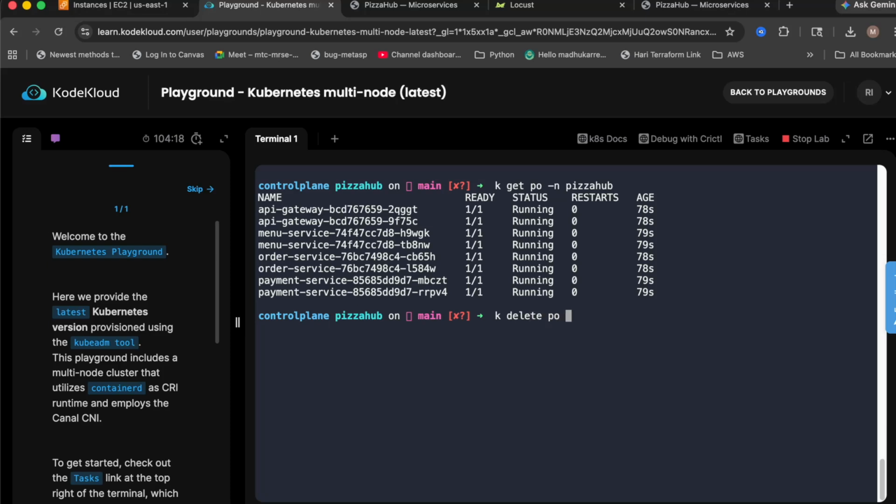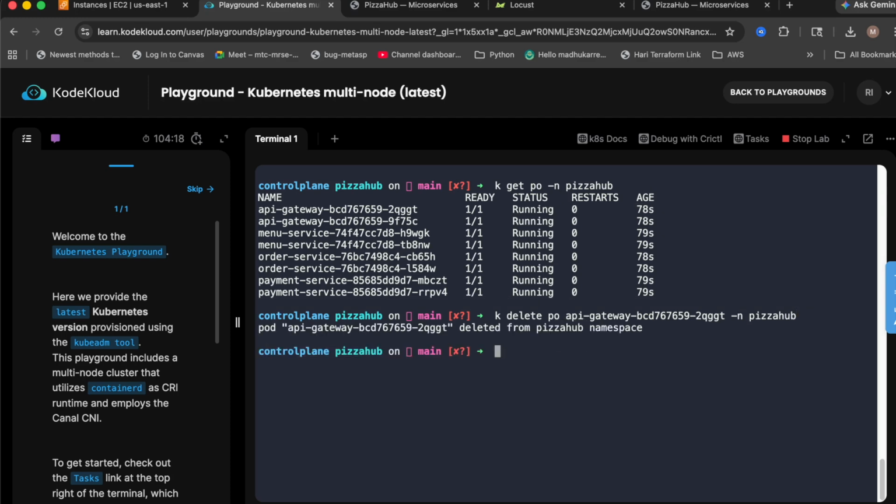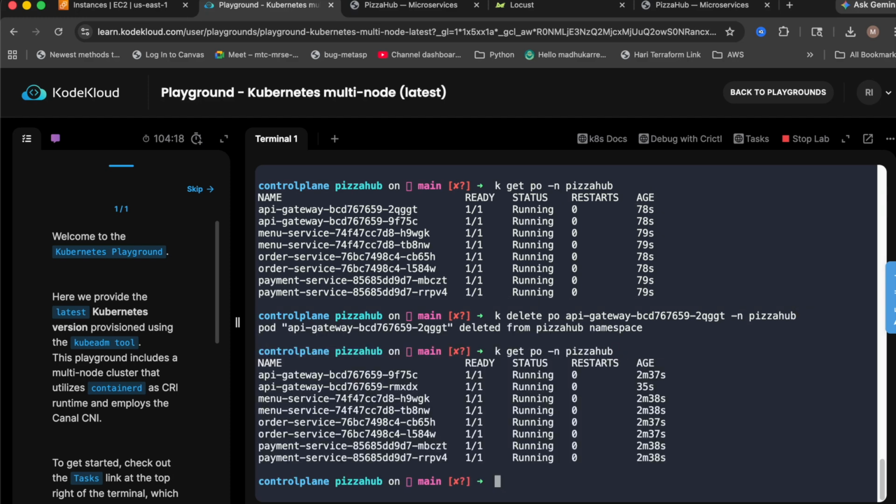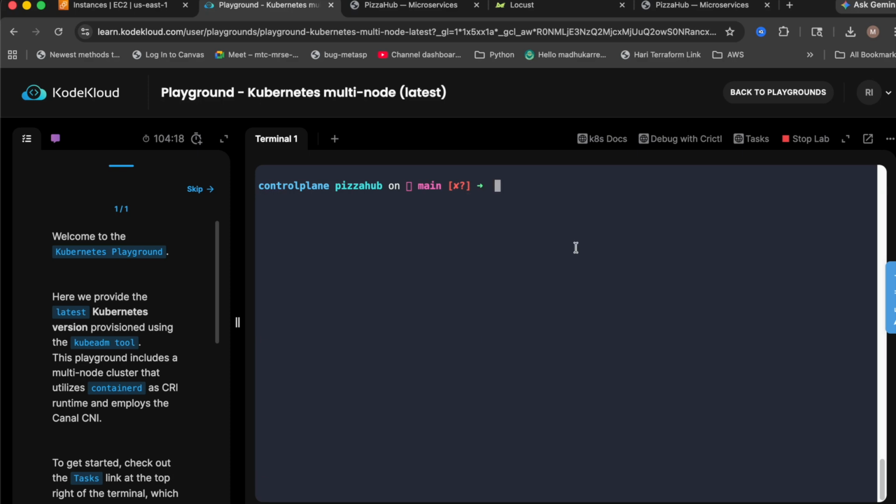Delete the pod, and I missed the last letter at the end, and that's in the pizzahub namespace. So you can see it here, it was created 78 seconds ago. Now if I rerun the command, you can see it has created just one container, another pod over here, just 35 seconds ago. This one is 2 minutes 30 seconds old. So before discussing all these things, first try to understand what a cluster basically is.